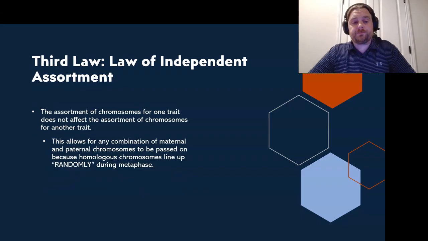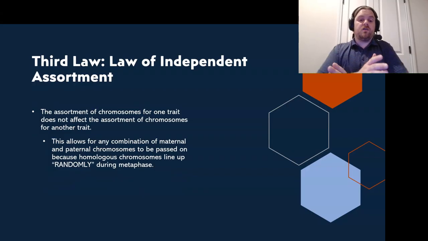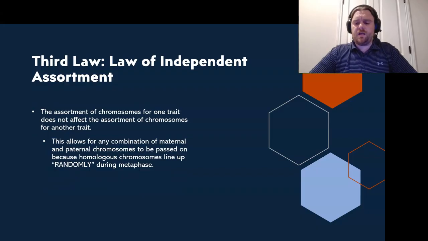So Mendel's third law is the law of independent assortment. And this states that the assortment of chromosomes for one trait does not affect the assortment of chromosomes for another trait. This allows for any combination of maternal and paternal chromosomes to be passed on because homologous chromosomes line up randomly during metaphase. So basically that could mean that the recessive allele ends up on the left-hand side instead of the right-hand side, or vice versa. And that can create combinations that are innumerable.